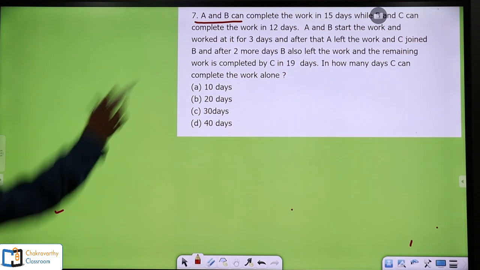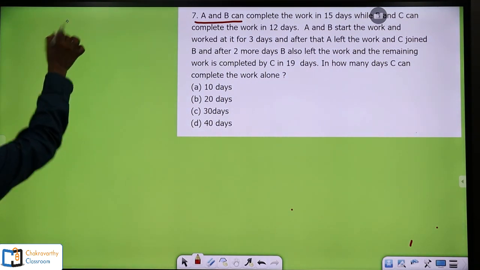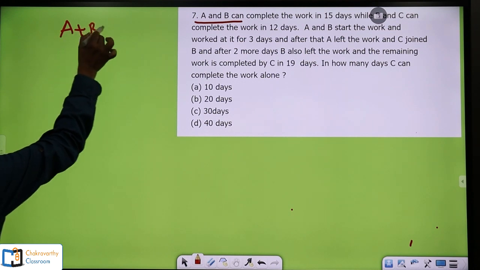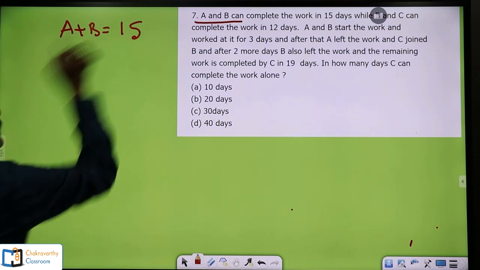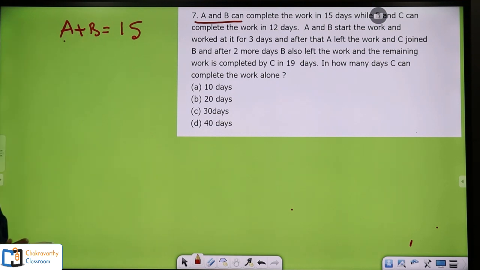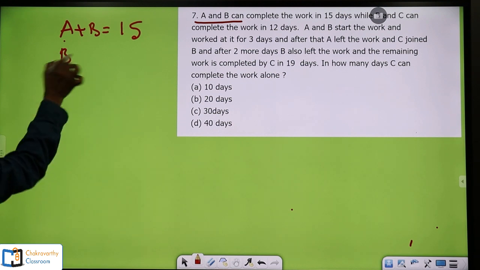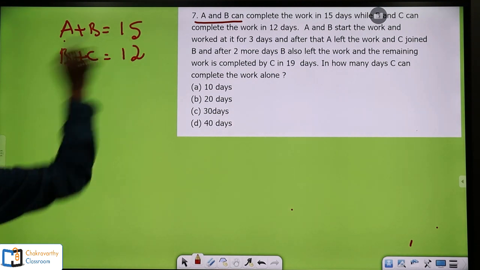Instead of one person, now you take two persons here. A plus B's capacity is given: A plus B can do the work in 15 days. Only thing changed, instead of one person they have added one more. The next one is B and C can complete in 12 days.